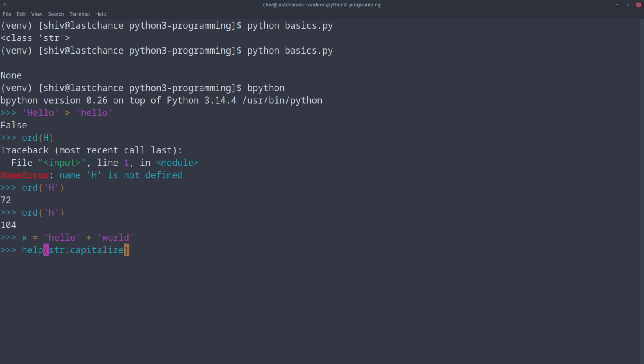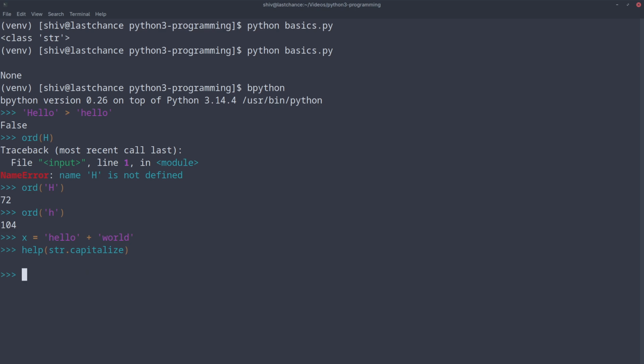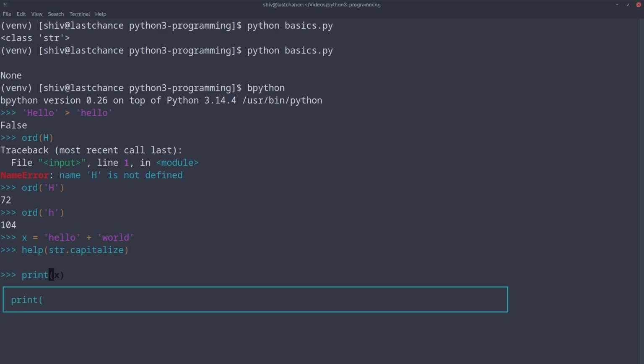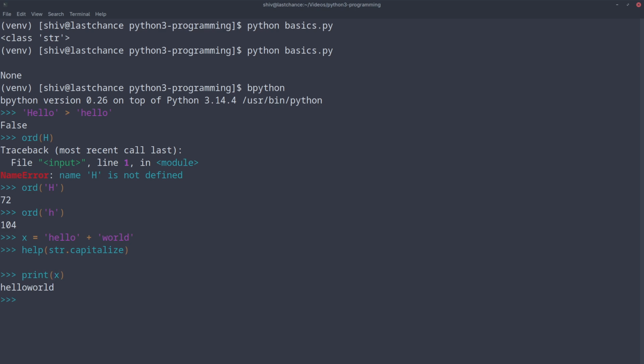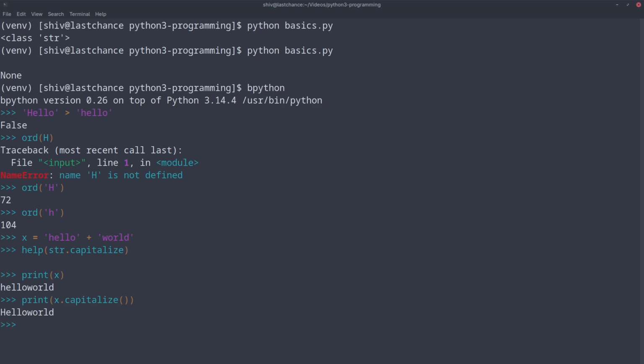So it tells us: return a capitalized version of string, more specifically make the first character have uppercase and the rest lowercase. So this X which we have, if you see, it is hello world. So I would like to call hello world dot capitalize. Then you see the first character becomes capital H.